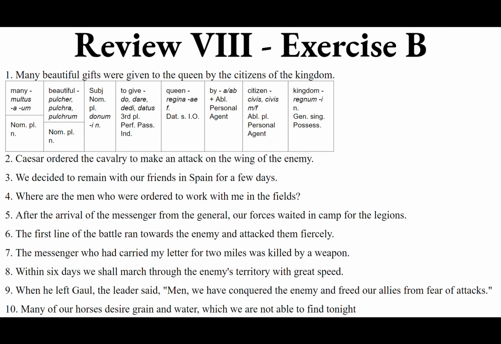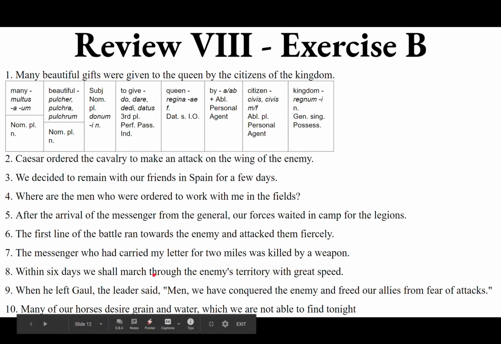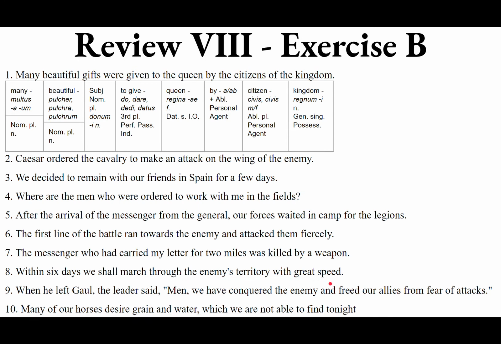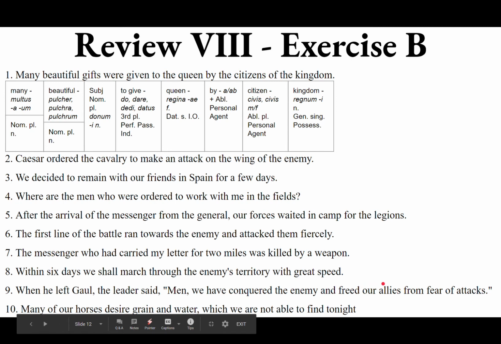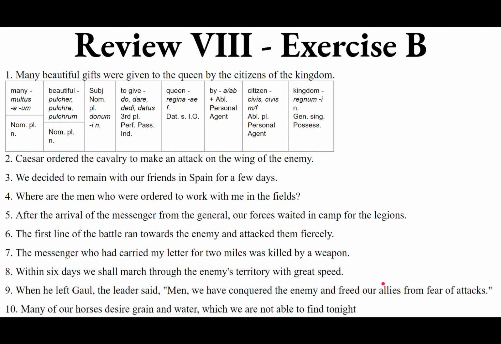So all together, what a great sentence. Here we go. Ubi a Gallia discessit, dux, vicimus, inquit, viri, hostes et socios nostros impetuum timore liberavimus. End quotes.